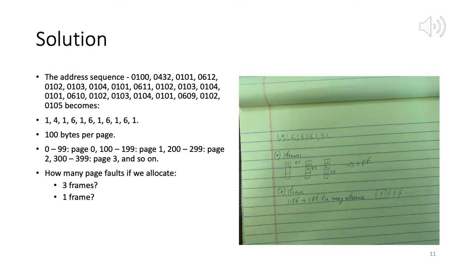Now I am on slide 11, and we discuss the solution for this page replacement problem. This is our given address sequence, all virtual addresses, and we say that the sequence evaluates to 1, 4, 1, 6, 1, 6, 1, 6, 1. Here, how we did the calculation was, we are assuming 100 bytes per page.